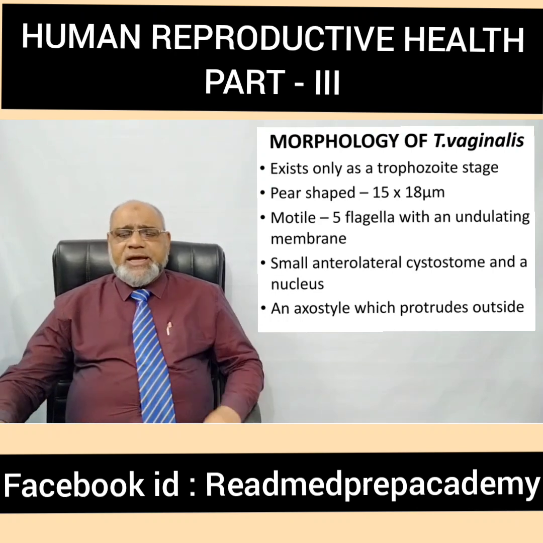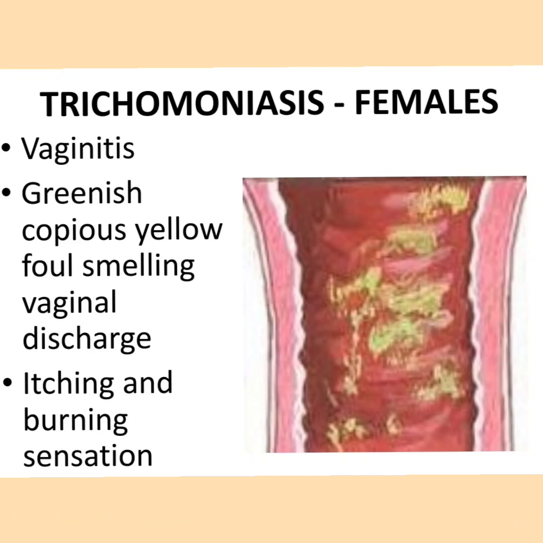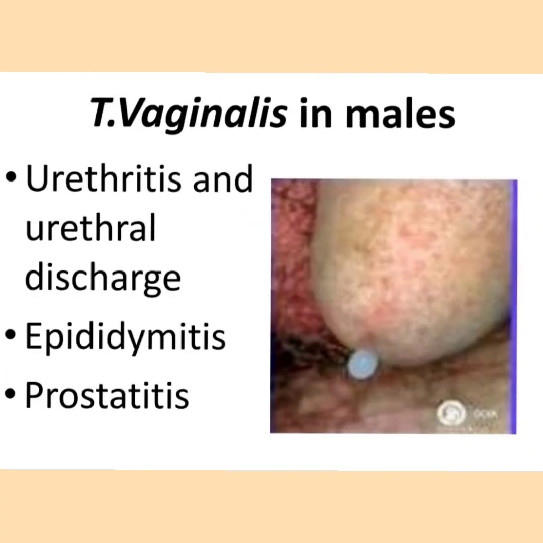The axostyle protrudes outside. In trichomoniasis in females, it causes vaginitis or inflammation of the vagina, where it produces a greenish, copious, yellow, foul-smelling vaginal discharge. There is itching and burning sensation. Trichomonas vaginalis in males causes urethritis and urethral discharge. It also causes epididymitis and prostatitis.